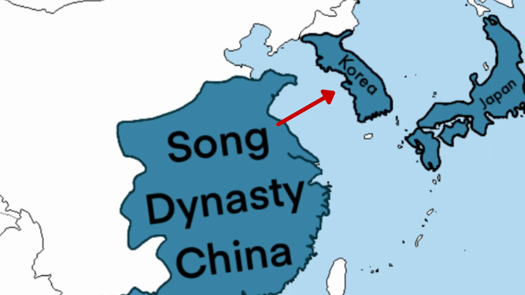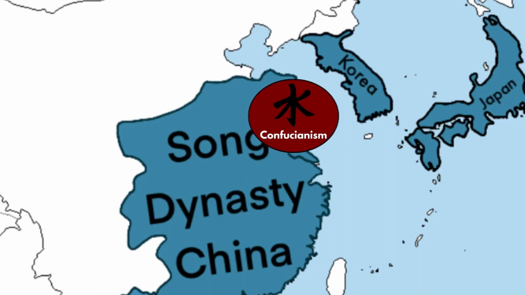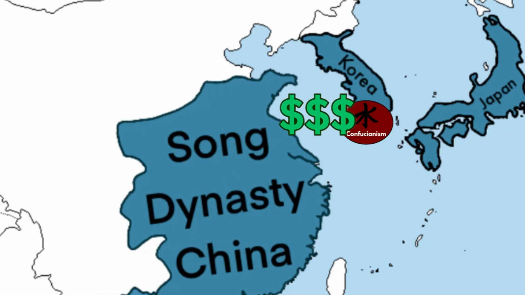Despite being conquered previously by China, Korea had maintained its political independence and sought to replicate China's administrative techniques. Culturally, Confucianism spread and became more popular in Korea. While the exam system did not catch on, Korea had been forced to provide China with regular tribute in order to stay in China's good graces. China's attitude was basically, look, you can be independent, but you have to send me gifts, or else. This was a political strategy that China would execute with multiple civilizations in order to maintain political power.